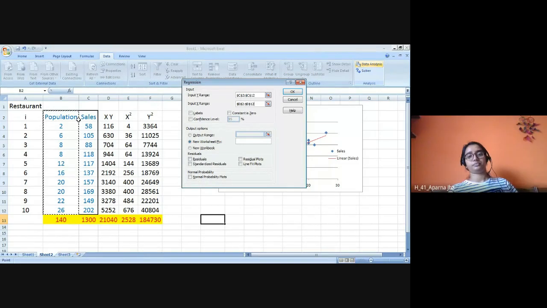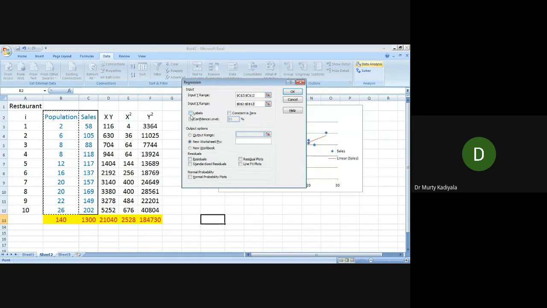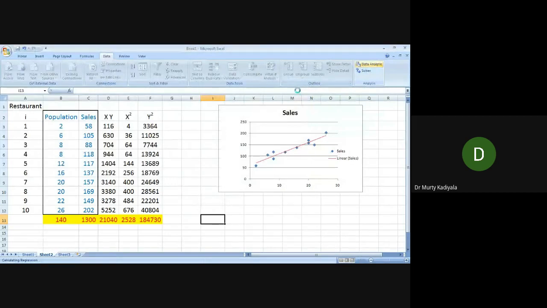If that is the case, I have to specify here: it contains labels. Labels means whatever is selected first is a label. Where I want my output, I have to specify the range. I want the range to be from here. What is the cell selected? Column I, row 11, correct? Yes, sir. Okay. Now click OK.